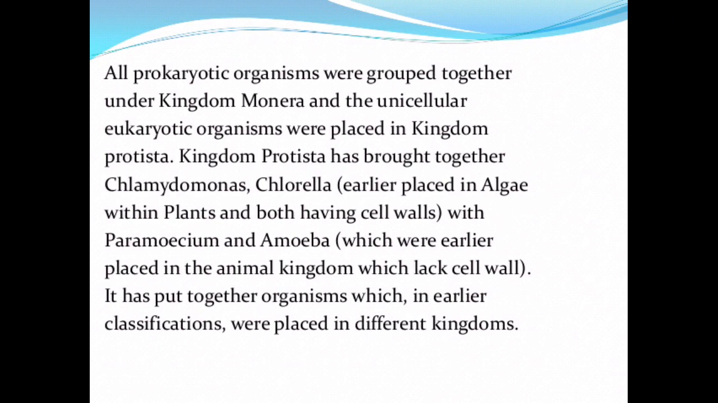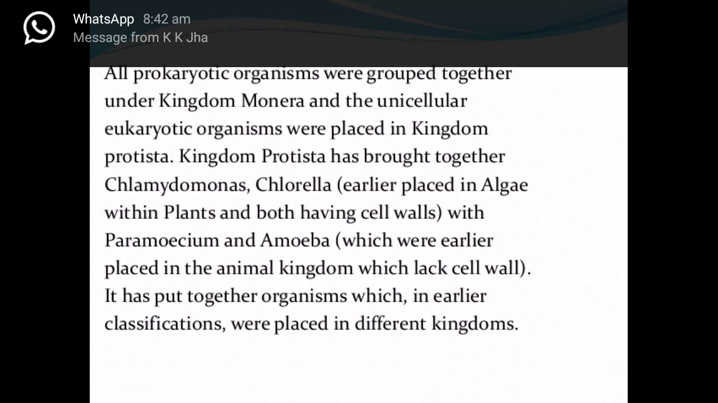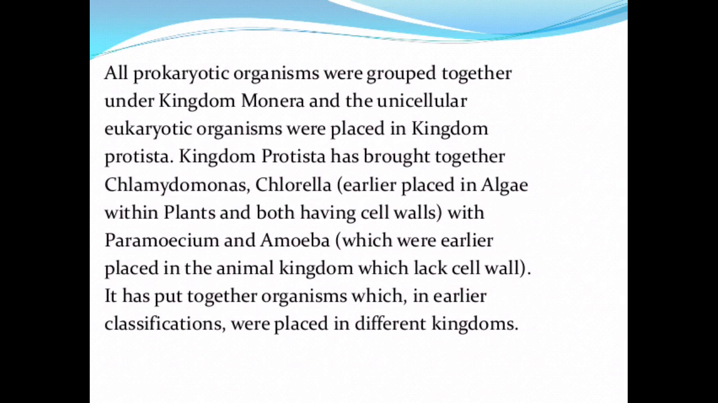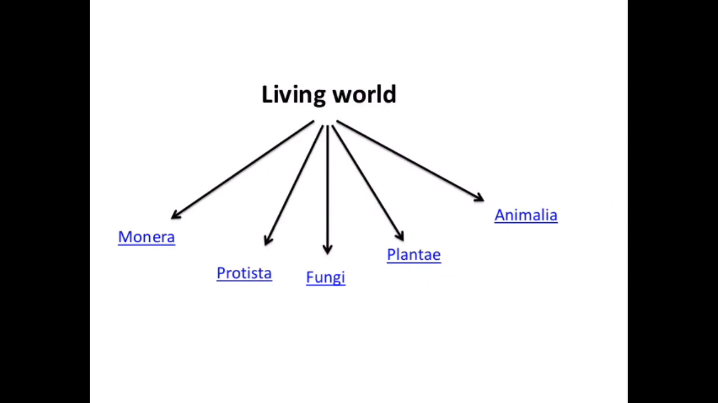All prokaryotic organisms were grouped together under kingdom Monera, and the unicellular eukaryotic organisms were placed in kingdom Protista. Kingdom Protista has brought together Chlamydomonas and Chlorella, earlier placed in algae within plants and both having a cell wall, with Paramecium and Amoeba, which were earlier placed in the animal kingdom, which lack a cell wall. It has put together organisms which in earlier classification were placed in different kingdoms. The living world is divided into five groups: Monera, Protista, Fungi, Plantae, and Animalia.